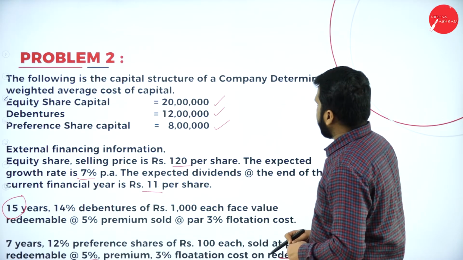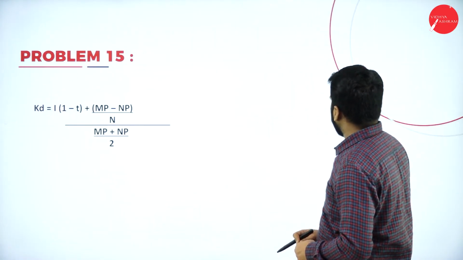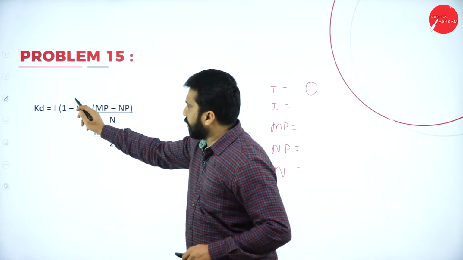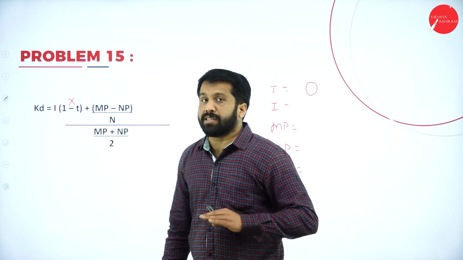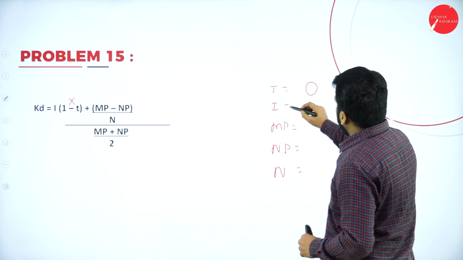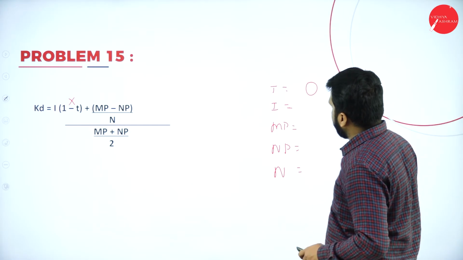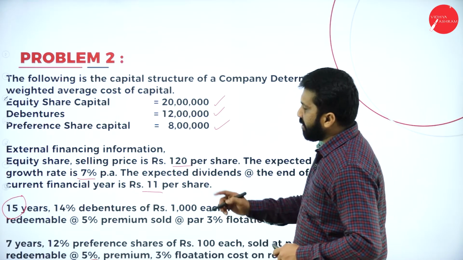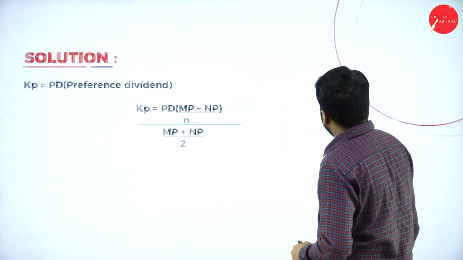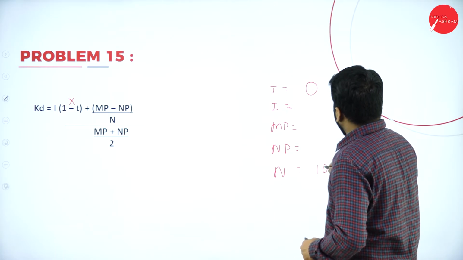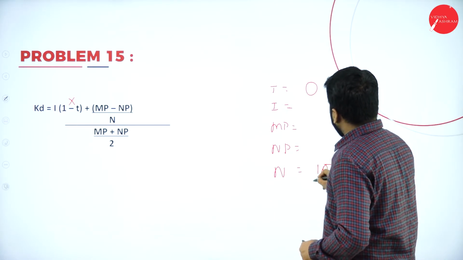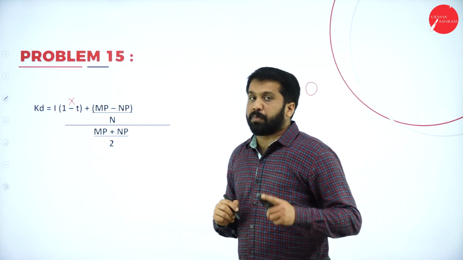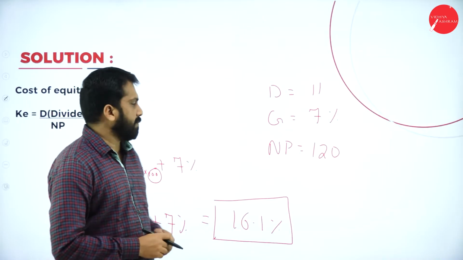So you can directly call it as tax rate 0. No need of this calculation. This is not required. Why? Because there is no tax. Interest will come later. Number of years 10 years. Is it correct? 15 years. Number of years is 15 years. Now, net proceeds, market price as well as your interest part we are supposed to find out.